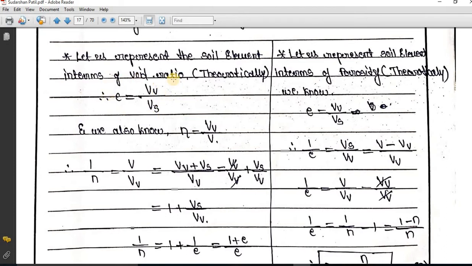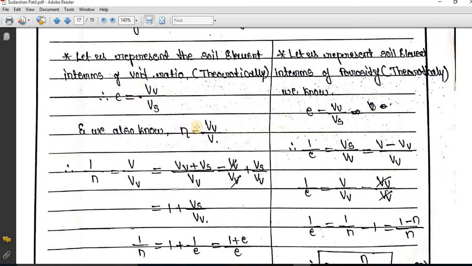This is the index property which is derived from the phase diagram. The phase diagram is entirely related to all the index property terminologies as well as their relations. If you are able to understand the phase diagram perfectly, you will be able to understand the terminologies as well as the relations between index properties. Terminologies in the sense of index properties, and relations between index properties. So e is equal to volume of voids divided by volume of soil solids. So here I am saying.